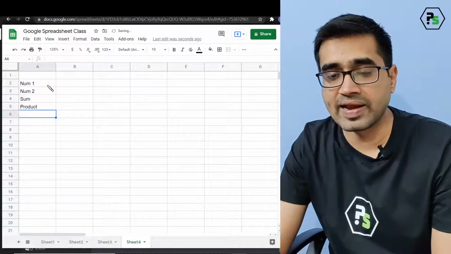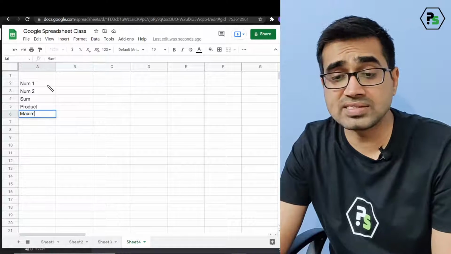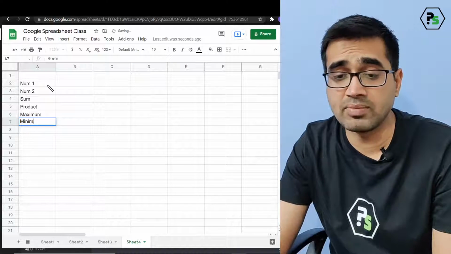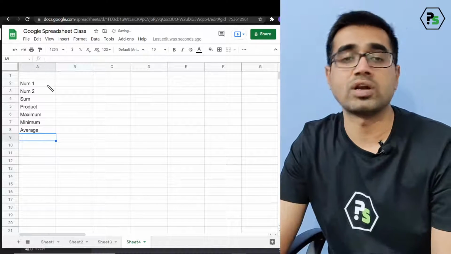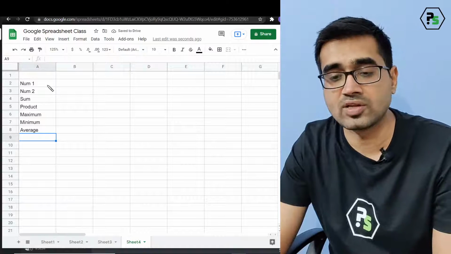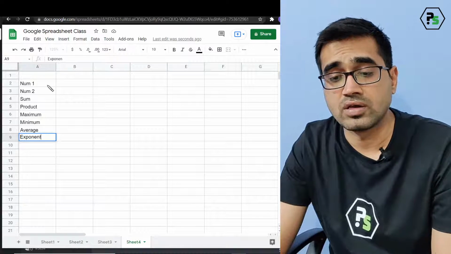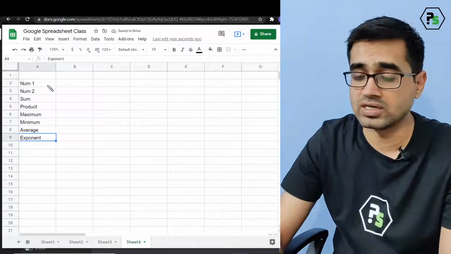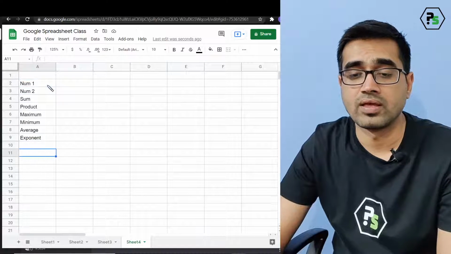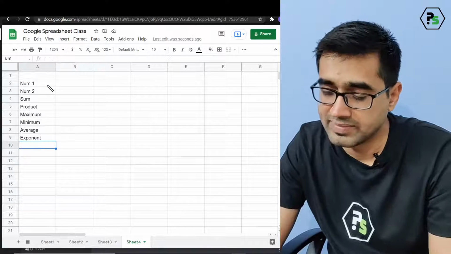I'm leaving it and I'm thinking that you people will be able to do it. Sum, product, maximum of the two numbers, minimum of the two numbers, average of the two numbers, what we all want to find. Is there any other operation we can do? Power, exponent, what else we can find? This is a custom calculator we are creating now. This is the custom calculator, okay?